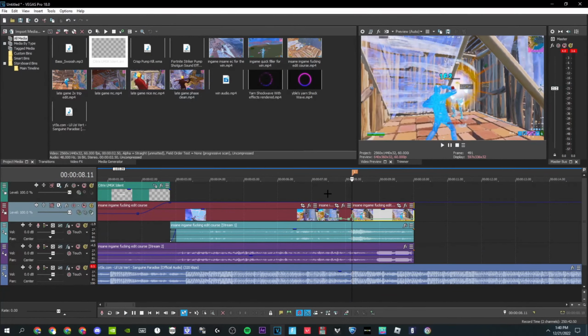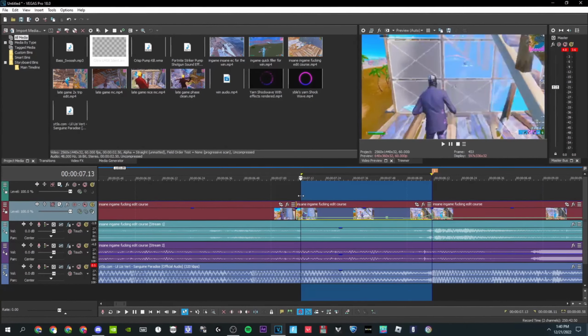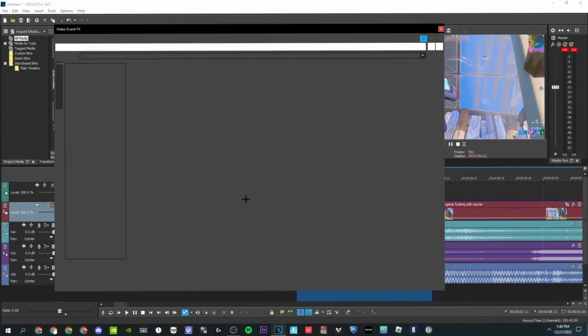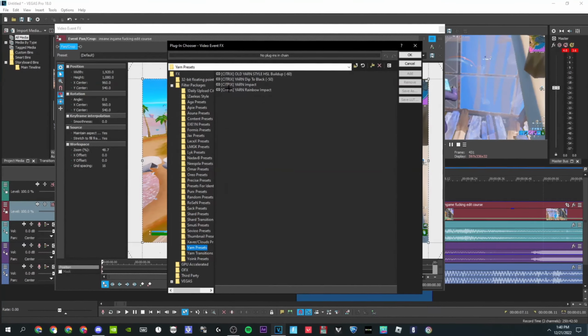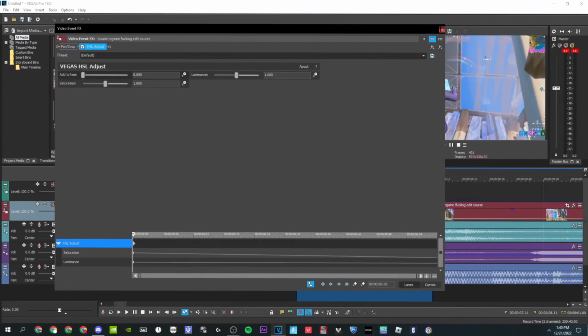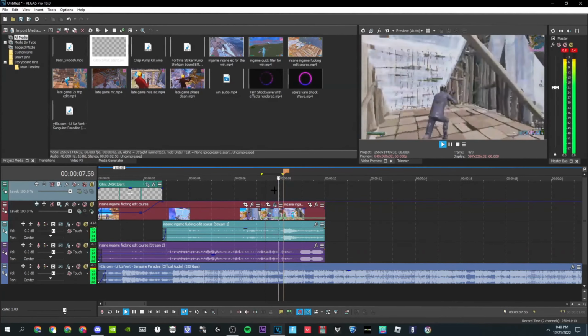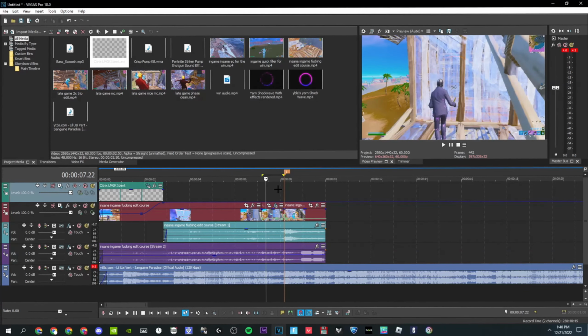Clean. Now you want to split over here, and over here, back over here, you want to click on effects. And with the yarn presets I provided, you want to put HSL buildup, which is negative 60 frames, and it should look like this. Now I added a project file in the description below.